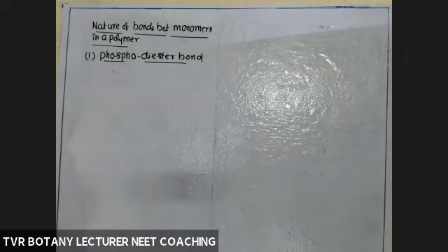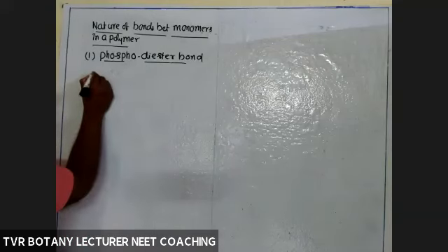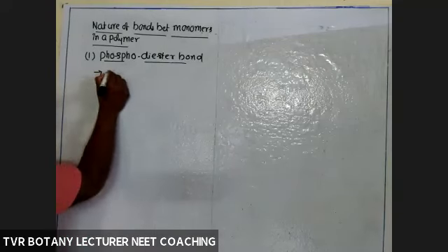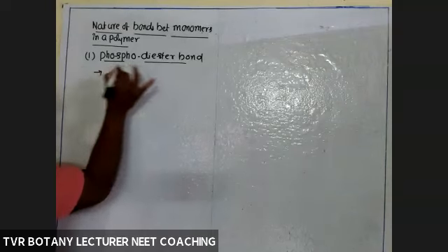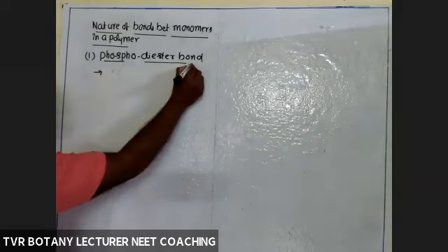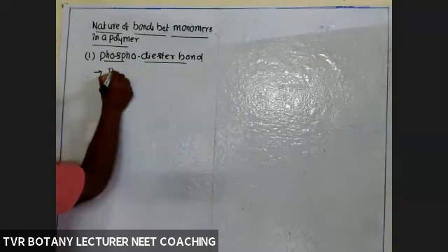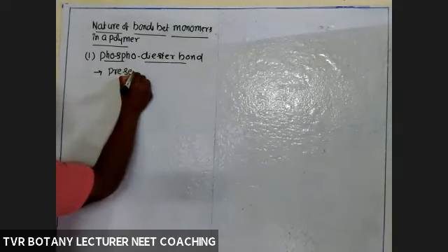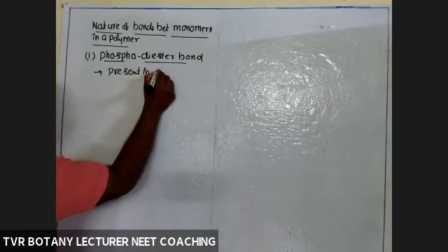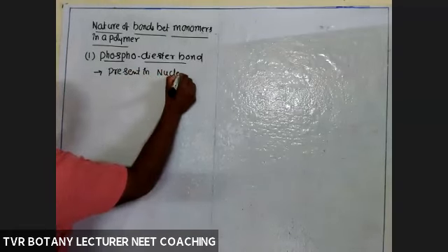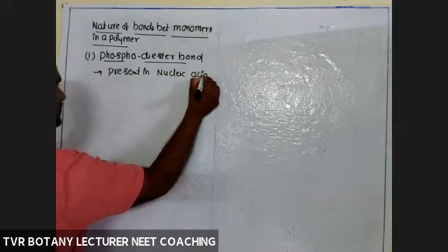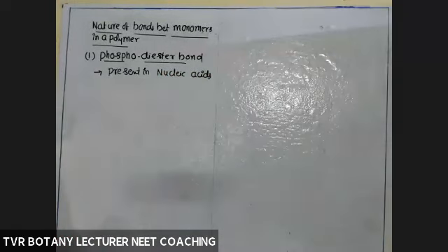So what about a phosphodiester bond? Here the required content, according to our NEET examination, is that this bond is present in nucleic acids, DNA and RNA.